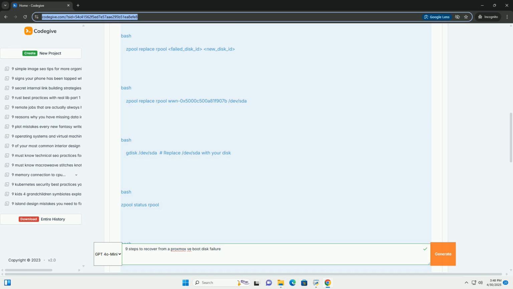Step 8, optional, verify the bootloader, GRUB, installation. In some cases, you may need to reinstall the bootloader, GRUB, on the new disk. This is particularly important if the original boot disk completely failed. If your system boots fine after resilvering, you can skip this step. 1. Mount the root file system. Mount the root file system from the ZFS pool.